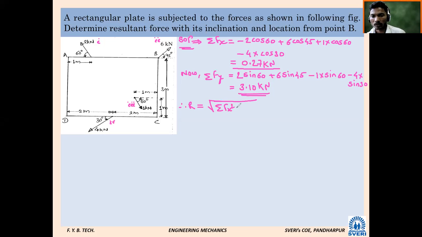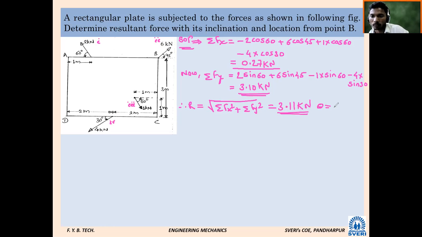Calculate. Is 3.12 or 3.11 correct? It is 3.11 kilonewton.